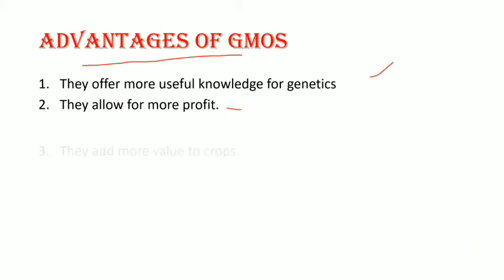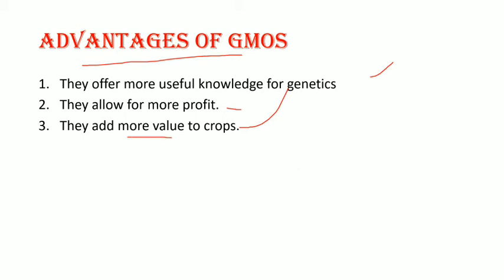And they add more value to the crops. Another great reason to grow GMO crops is that they add more value to the crops. As there are regions around the world that heavily rely on rice and corn, plant genes can be added to such crops to boost their nutritional value, which is particularly helpful in malnourished populations.